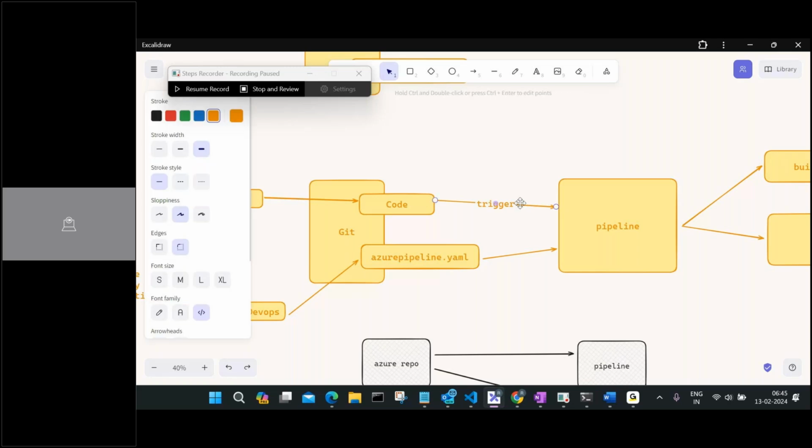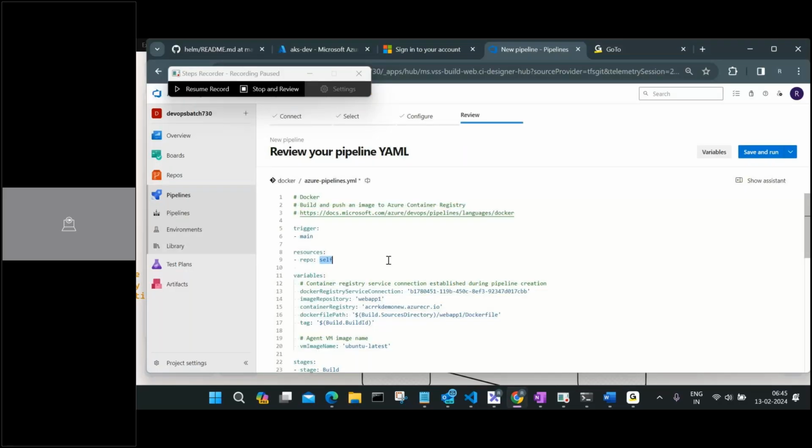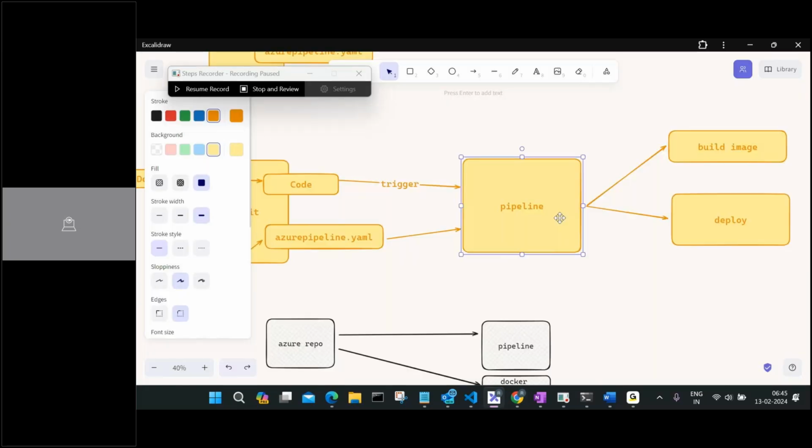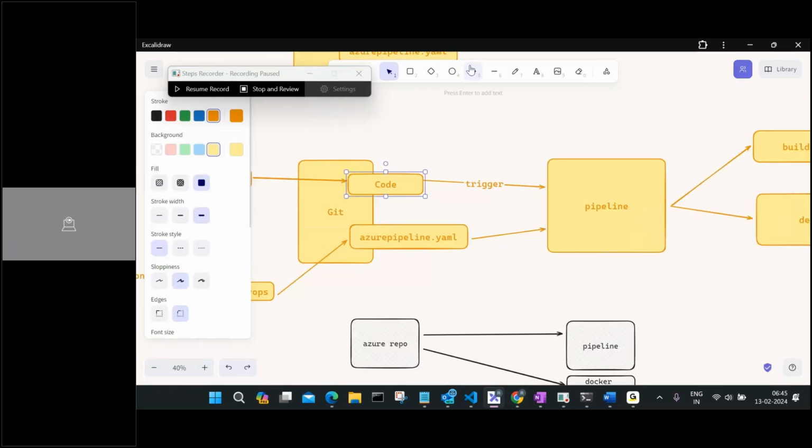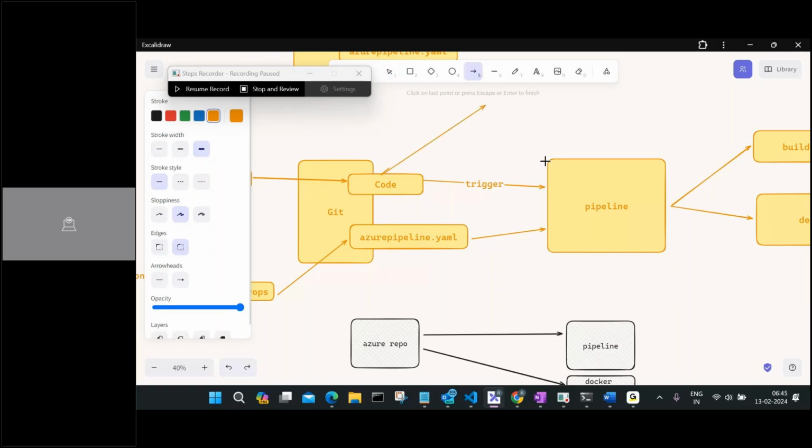Another thing we are mentioning here is the resources, which means the repository, the self repository. Now, what happens when this pipeline is running? This pipeline needs to copy this entire code into this system. Otherwise it will not run anything, and it is not possible to deploy anything.